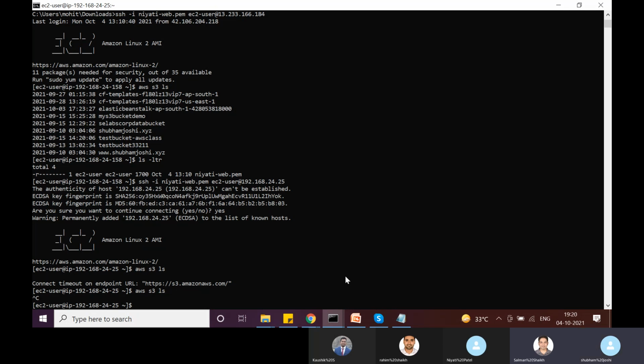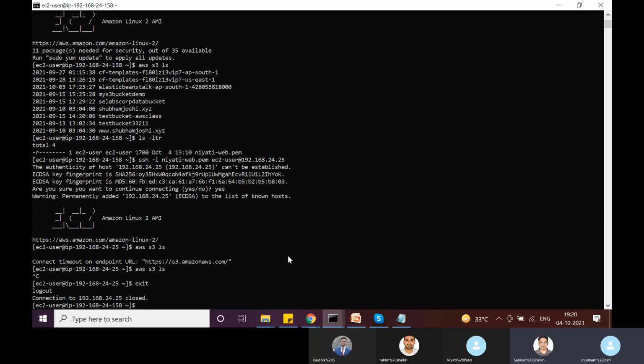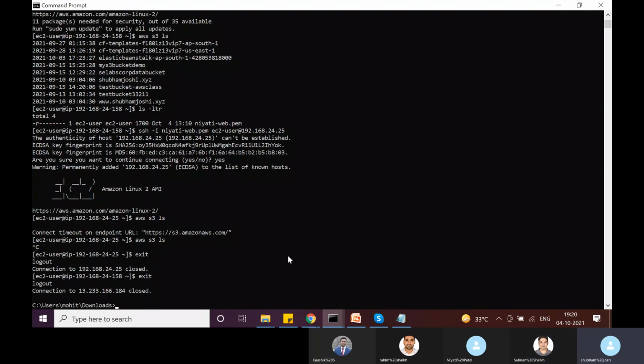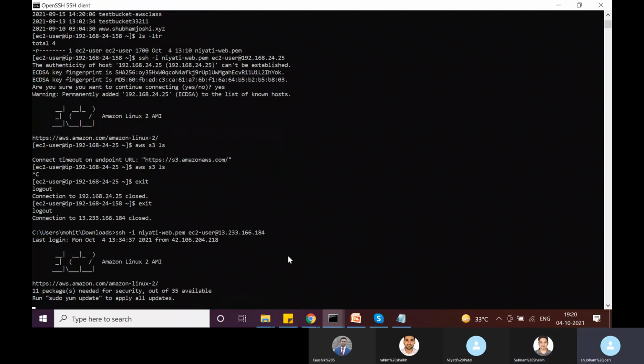See, currently I am on my local machine, and I'm connecting to the server which is in the public subnet. Whatever communication is happening between my laptop and this EC2 instance in the public subnet is over the internet, and that is happening because we have an internet gateway in place between these two.